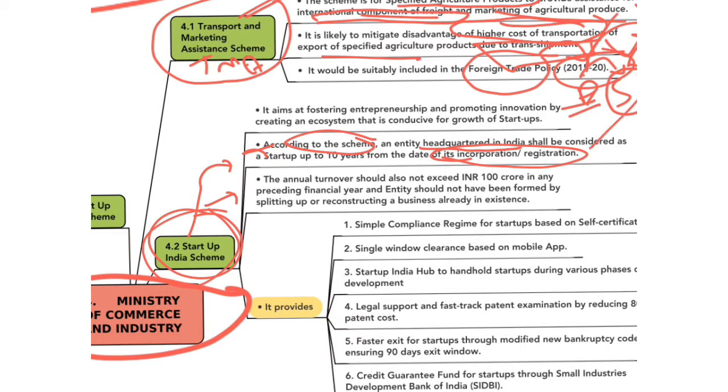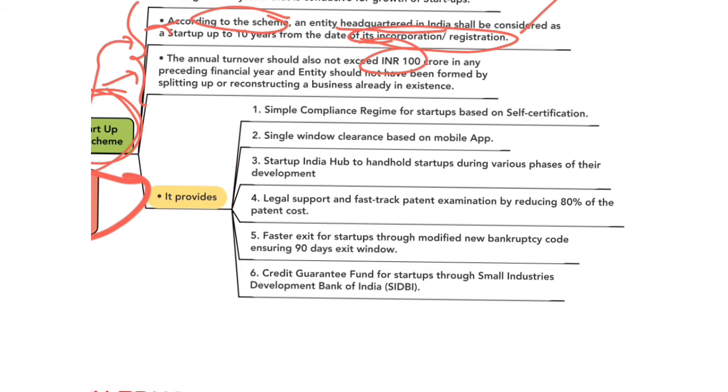The next thing is the annual turnover of the company should not exceed 100 crores. And the entity should promote innovation. It should not be formed by splitting or reconstructing an already existing business. These are the criteria for becoming a startup. Let us know about the features of the scheme.